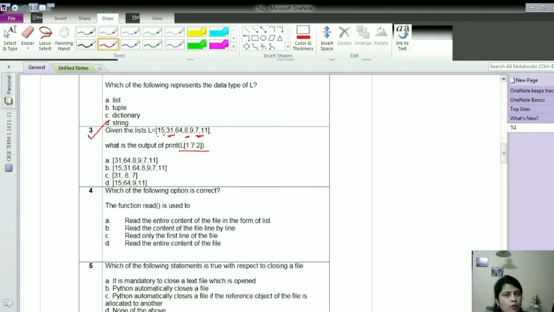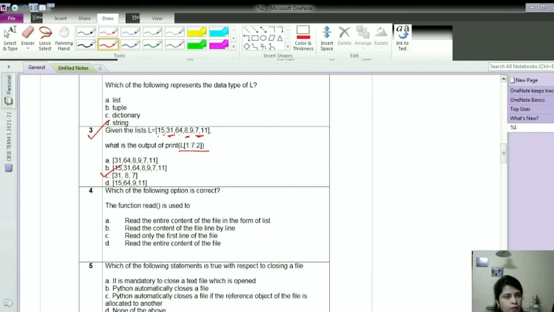Always remember that whatever stop value is provided, the actual stop value will be that minus 1. So what will be coming in the output? 31, step value is 2, so 8 and then 7. Out of these 4 options, option C is the correct one. And remember, all these elements will be printed in square brackets since it's a list.